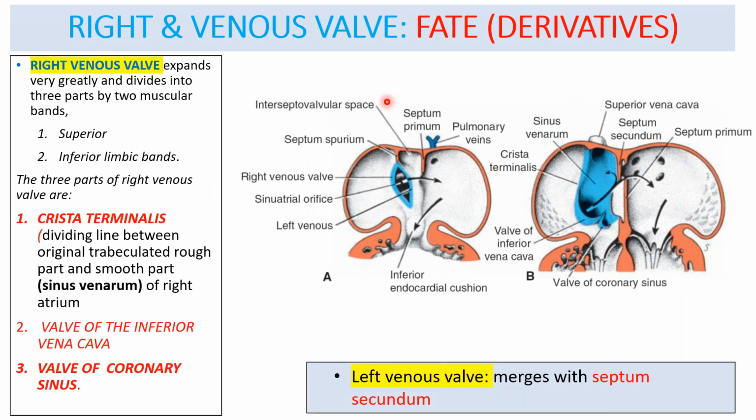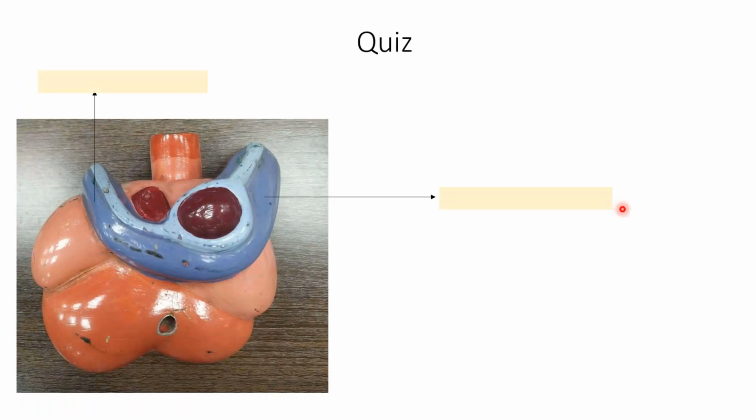These are again important, the derivatives of the right and left venous valve. The right venous valve is divided by superior and inferior limbic bands into 3 parts. The superior part forms the crista terminalis, which is the dividing part between the smooth part of the right atrium and the rough part. The second develops into the valve of inferior vena cava and the valve of coronary sinus. This is how it develops into the crista terminalis, valve of inferior vena cava and valve of coronary sinus. The left venous valve, we have just said, together with septum spurium is going to fuse with the septum secundum, interatrial septum.